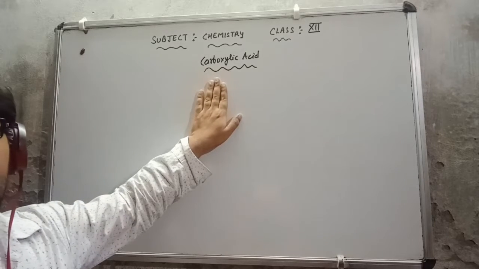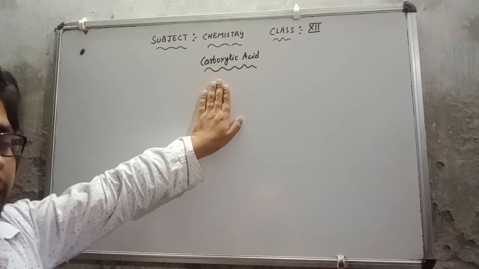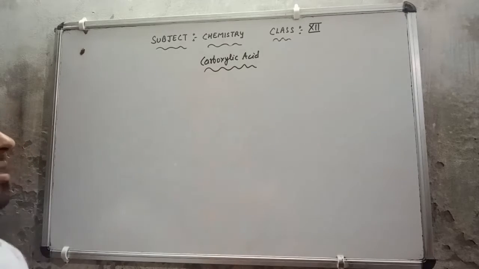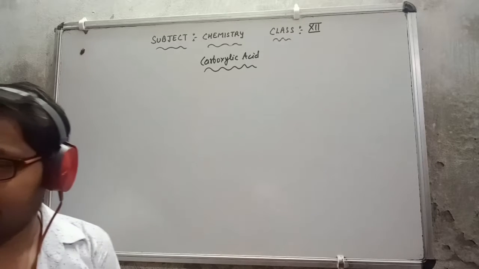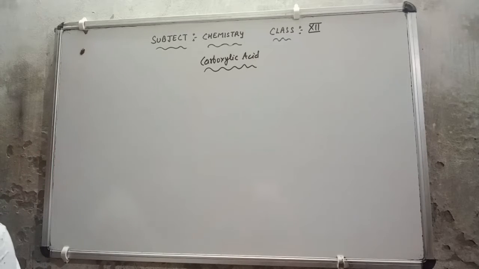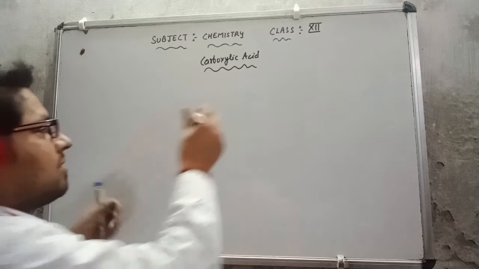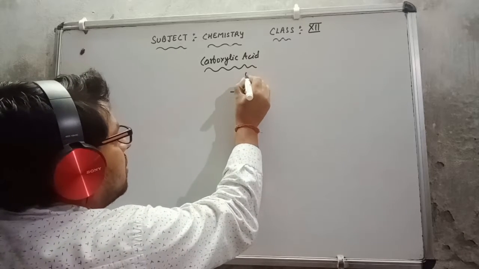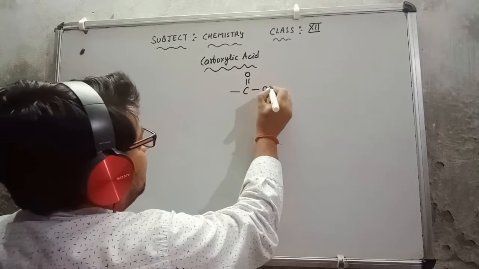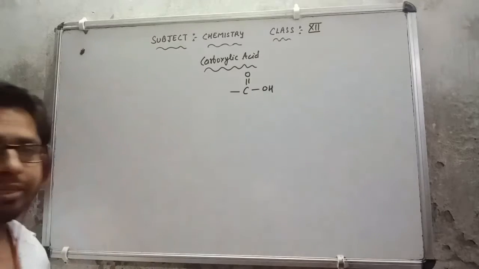Carboxylic acid, aldehyde and ketone. Already we have discussed. Now today the term is carboxylic acid. Now the point is why the name is coming that carboxylic acid. So we know about the carboxylic acid that they contain C double O H. In this way it is going to attach.